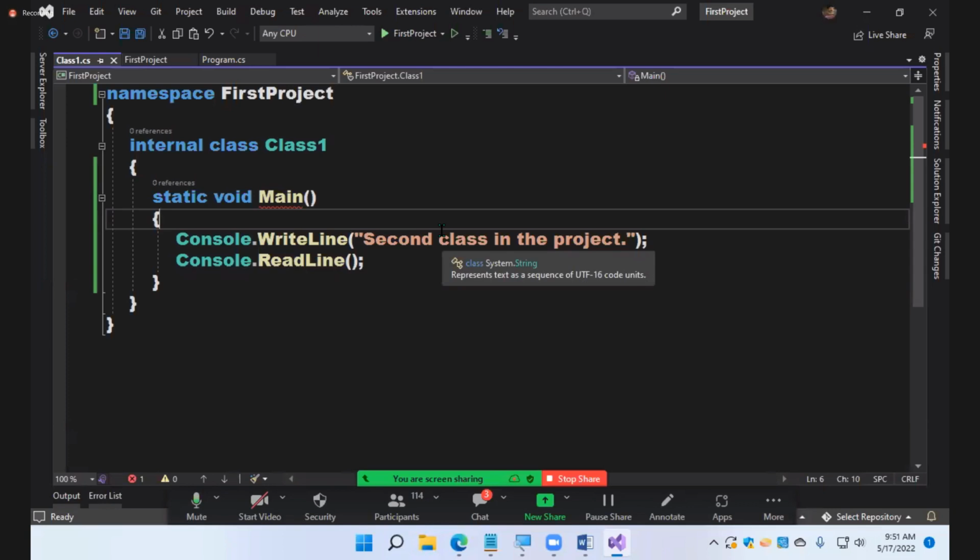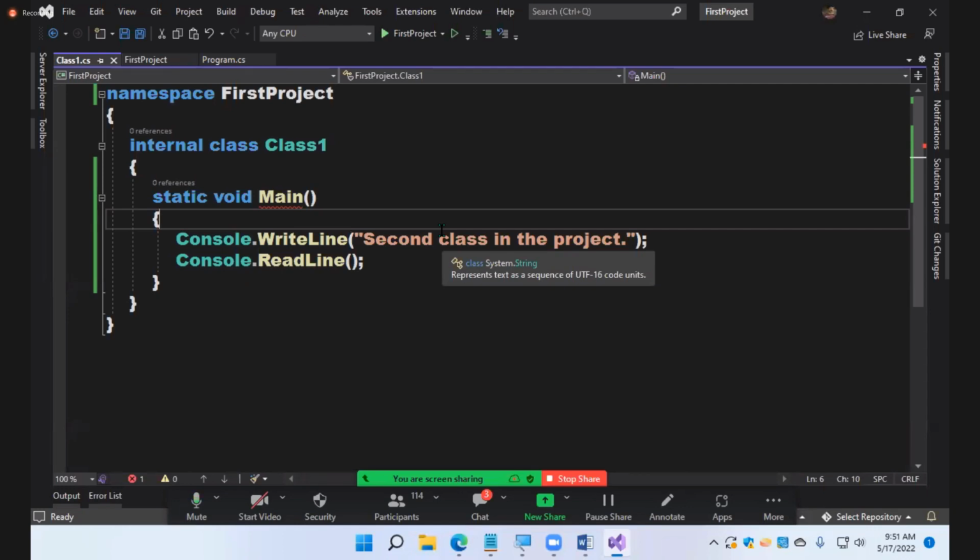When it compiles the whole project, it recognizes two Main methods in the project. The two Main methods are two entry points. Every Main method is an entry point. So what is the problem? The problem is that multiple entry points are there. Where should I start now? Did you catch my point or not? How many entry points are there? Two entry points. Where should I start?